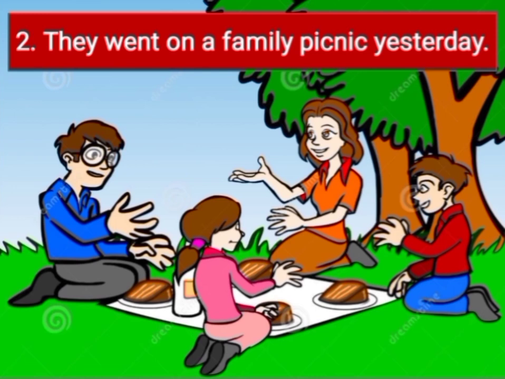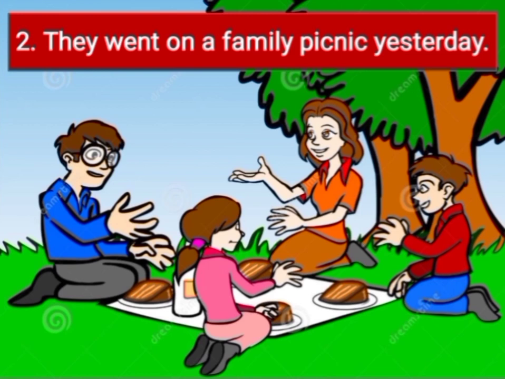Our next example is: they went on a family picnic yesterday. When they went on a family picnic yesterday, this action is also completed in the past. It is completed yesterday only. So this is also an example of past tense.